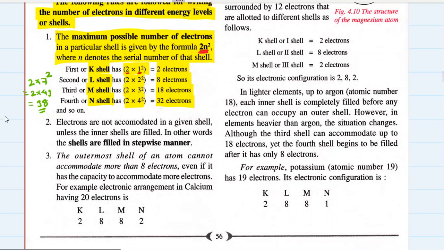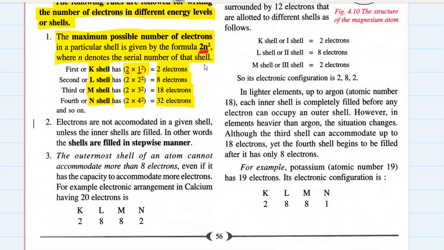So let's not go there, because we have not yet studied the periodic table and how many shells can be there in all, because we know that there are only 118 elements known to date. So we don't know whether 7 shells are required or not. But up to 4, 5 or 6 shells we can easily find out the number of electrons which can be accommodated in that particular shell, using the formula 2n square. There is no doubt in this, right? And if you still have a doubt, we are going to look at examples. So don't worry.